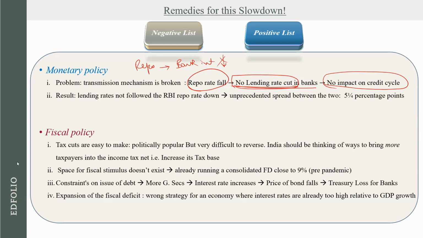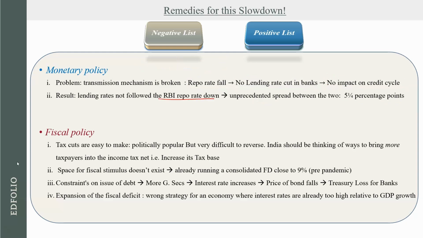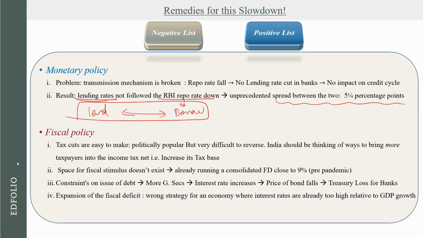And what we see is that the difference between the lending rate and the repo rate has spread to around 5 percentage points. This is the rate at which banks borrow and this is the rate at which banks lend. So ये जो difference है इसको बोलते हैं lending minus repo rate या policy rate का spread. That spread has increased to 5 percentage points. बहुत ज़्यादा spread हो गया. So which means that the transmission of monetary policy is not effective.